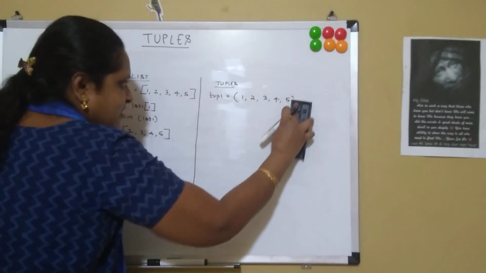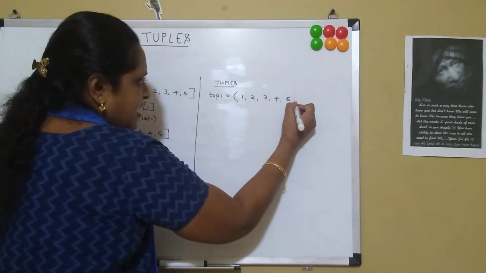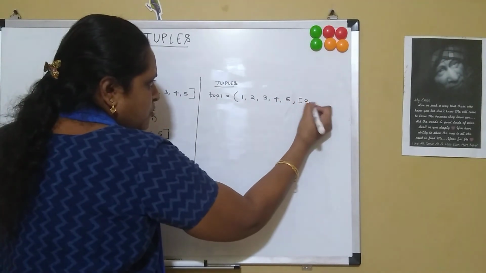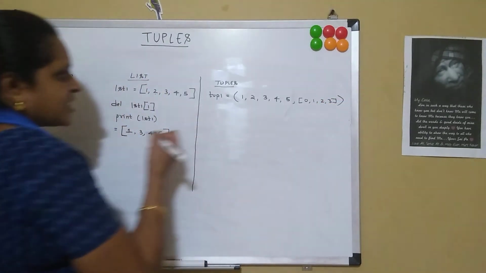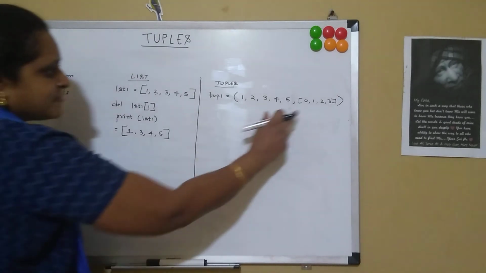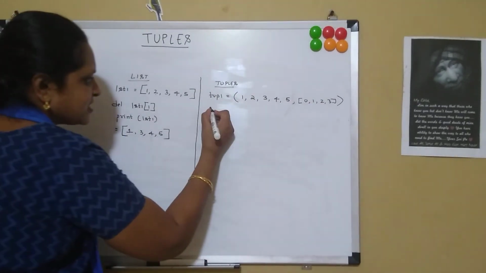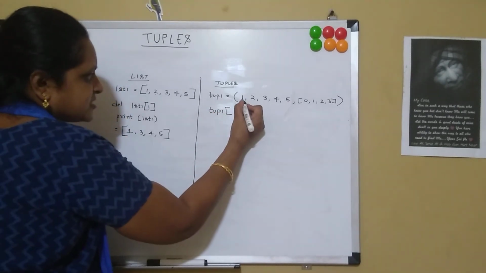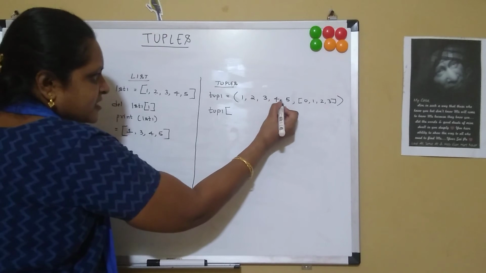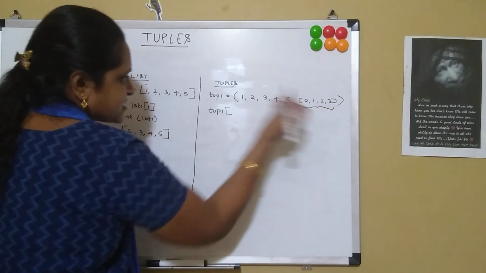But if we have a list, say 0, 1, 2, 3, and I want to delete any item within the list, suppose tuple1 has 0th index, 1st, 2nd, 3rd, 4th, and at the 5th index I am having my list.